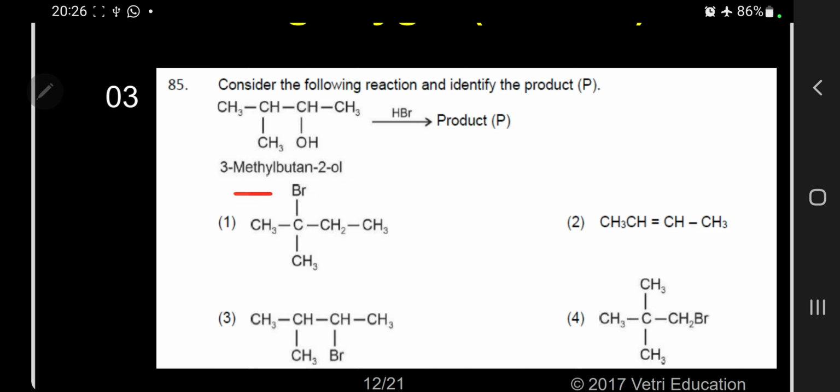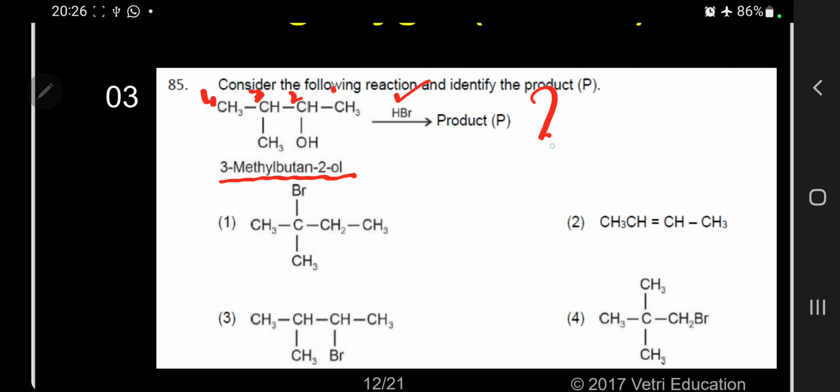The starting material given is 3-methyl butan-2-ol, this is the IUPAC name. When you treat with HBr, what will happen normally? It will be substituted by Br, so water will be eliminated.